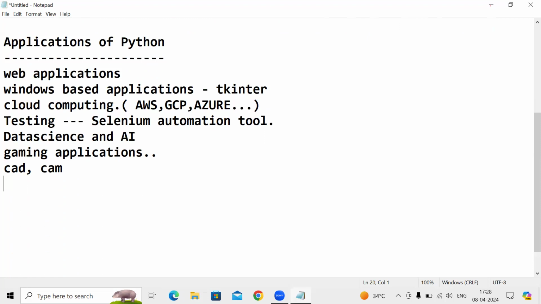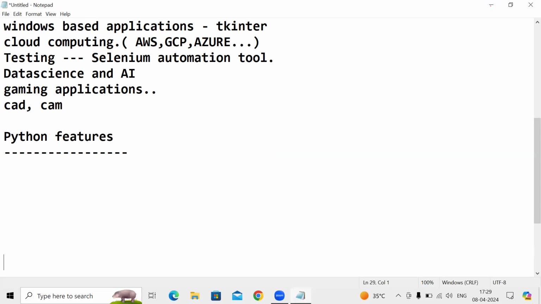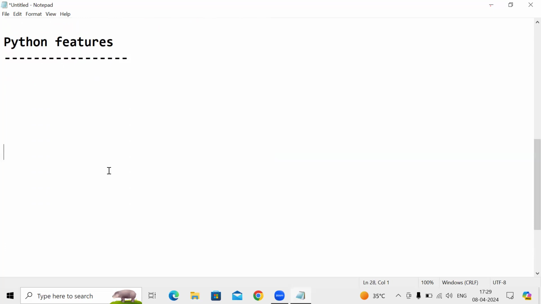Guys, now you got an idea on what is Python and applications of Python. Now let's dive into features of Python programming language. Python features. Guys, now let's discuss Python features. We have a number of features in Python. Let's discuss one by one. Try to focus on each and every point. I will explain each and every subheading clearly in a detailed manner.